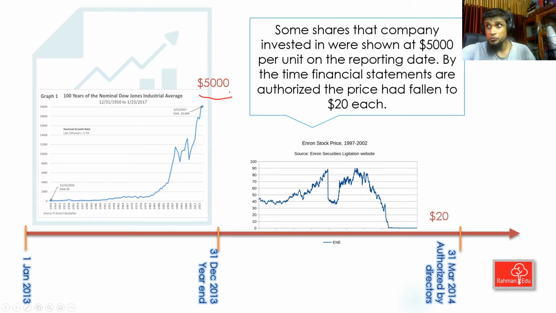When you try to authorize and sign the financial statement, you wonder, should I sign this financial statement or not? Is everything all right? Or should I change the financial statement? That's the doubt in your mind. Can you tell me whether this is going to be an adjusting event or non-adjusting event?